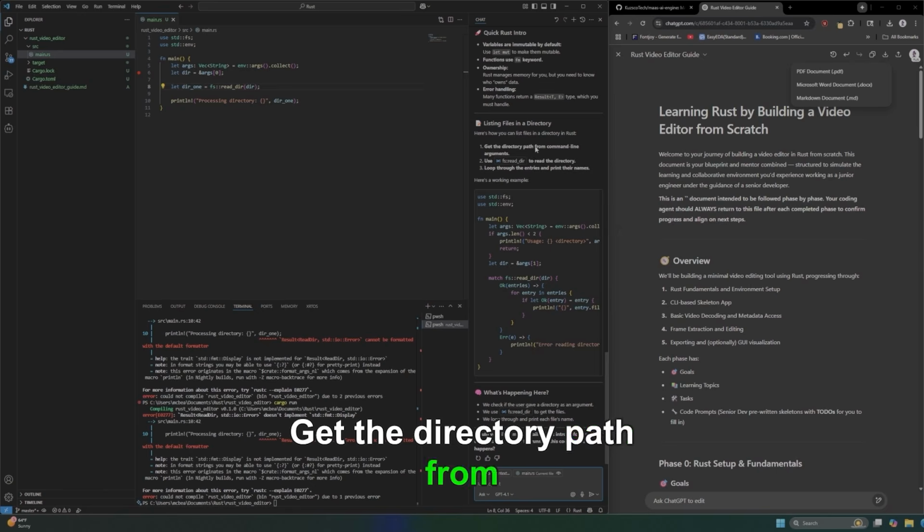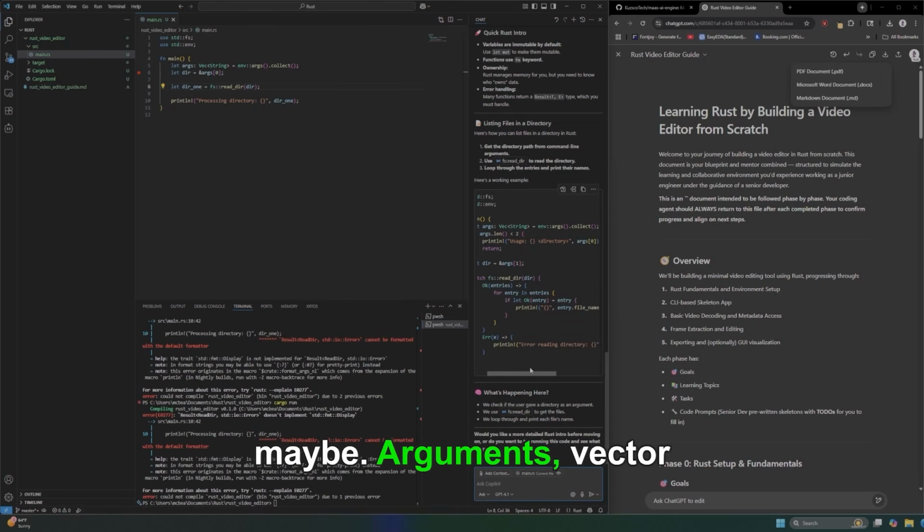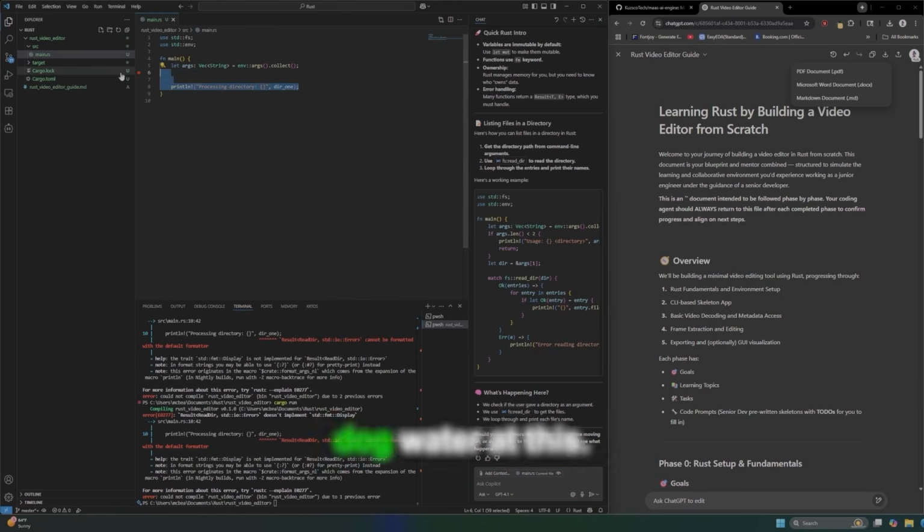Get the directory path from command line arguments. Use read_dir to read the directory. Loop through the entries and print their names. I was close, maybe. Let args be a vector of strings. And then... dog water at this. Oh, see, it was trying to help me.